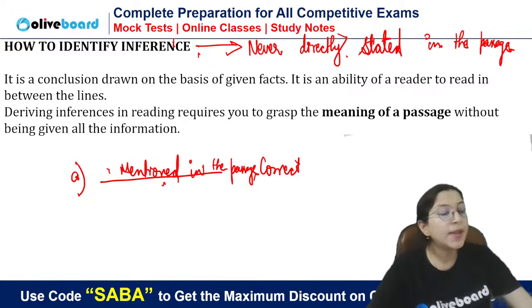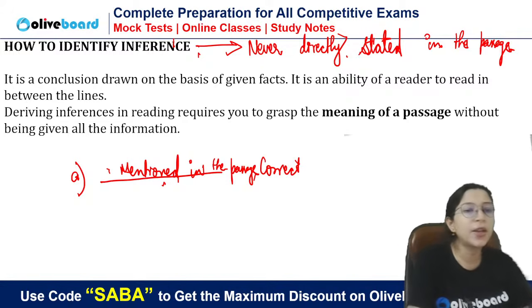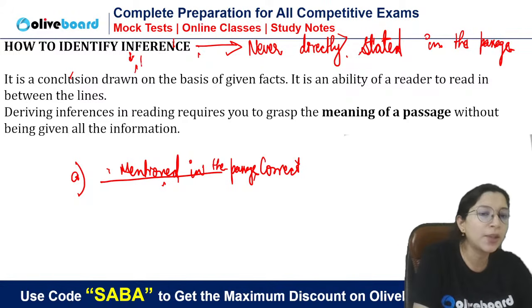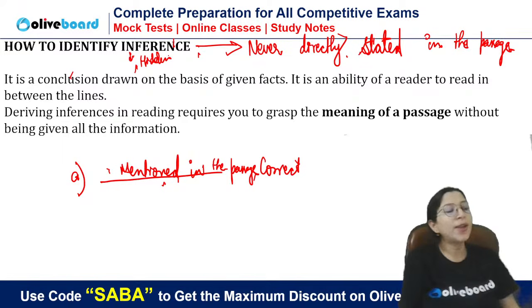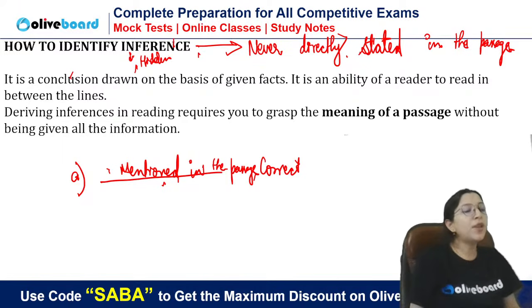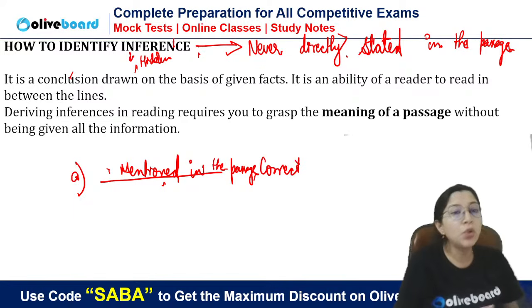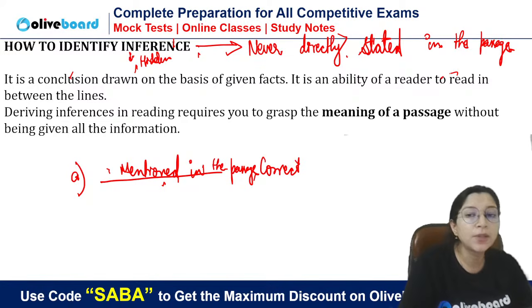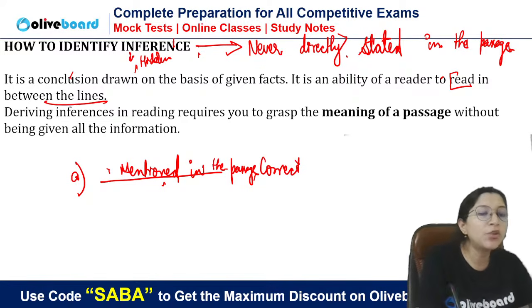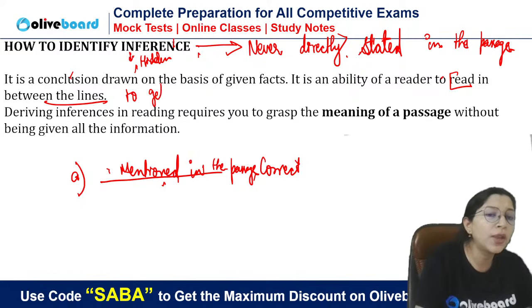Inference is what is hidden. It is never directly stated. It is always hidden in the passage. Now, hidden does not mean that you will write any XYZ thing. Inference is based on the passage only, but you have to read between the lines. Read between the lines means you have to get the hidden meaning to get the inference.